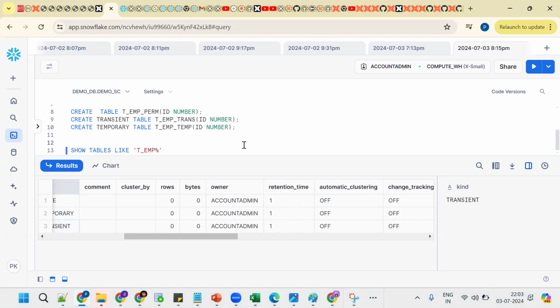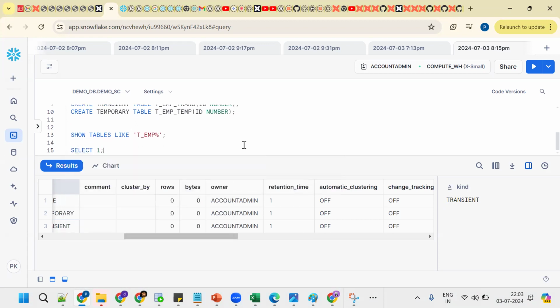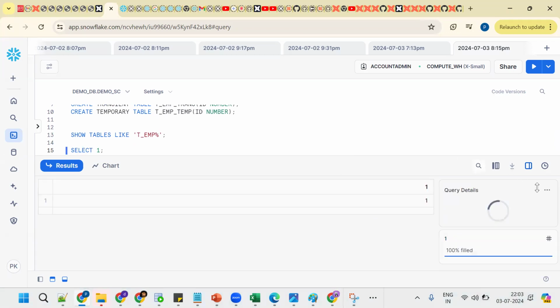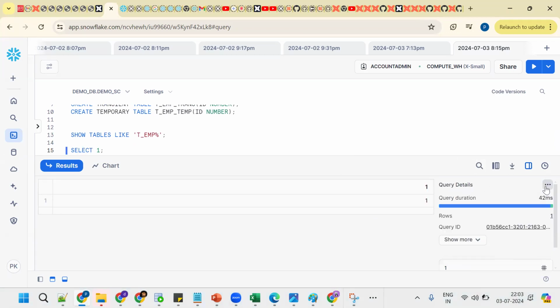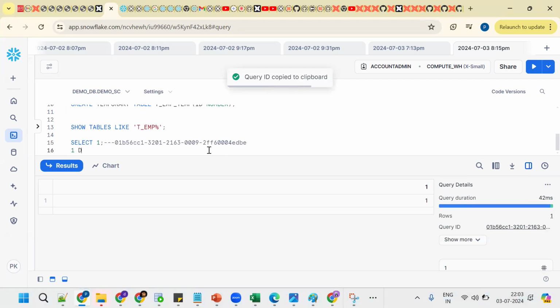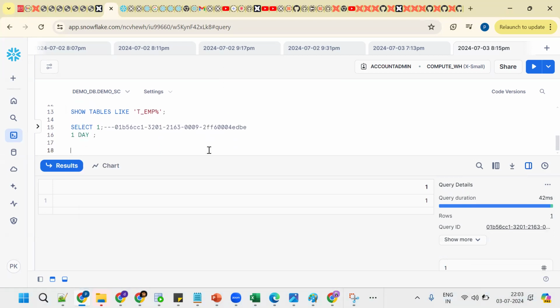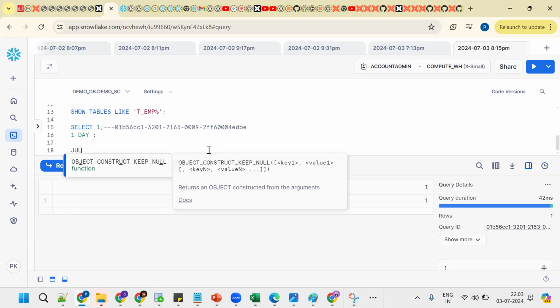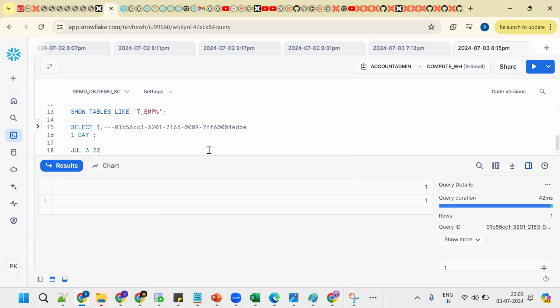Suppose I executed one statement, select one. Now this query ID is valid for how many days? Valid for 1 day. One day in the sense that, see, right now the date is July 3rd, 2022, so this is valid until July 4th, 2022. Within that time, we can restore the data.